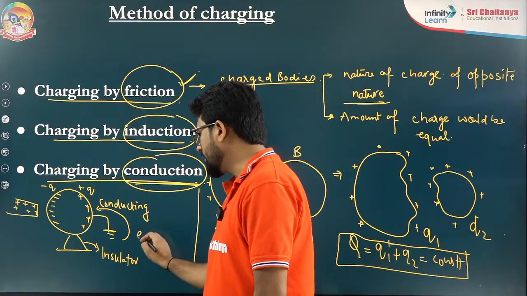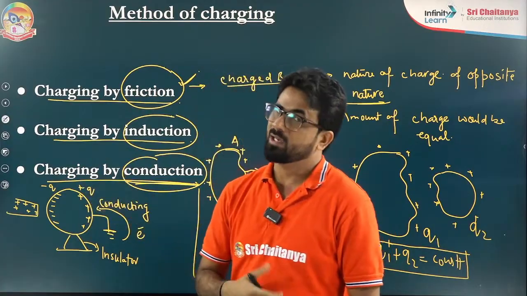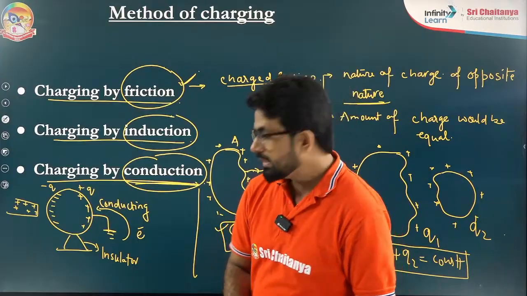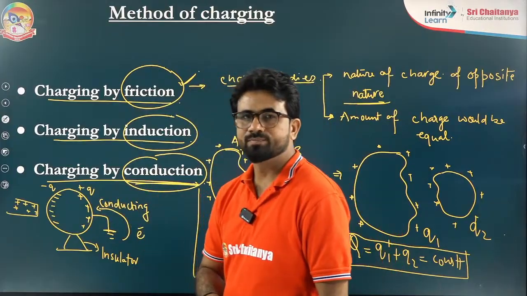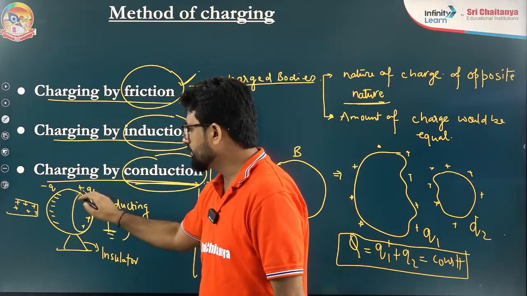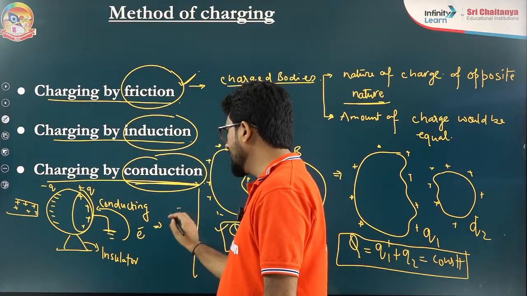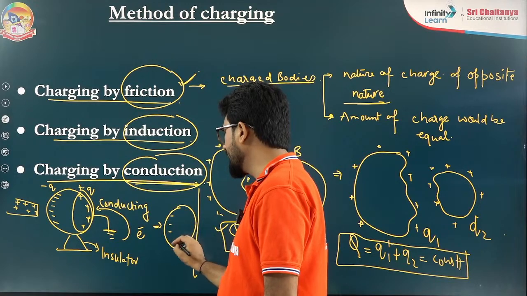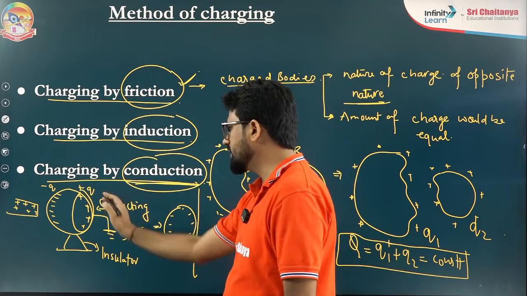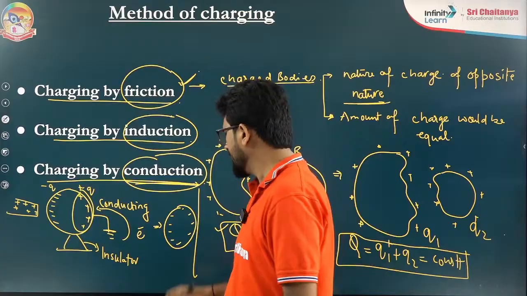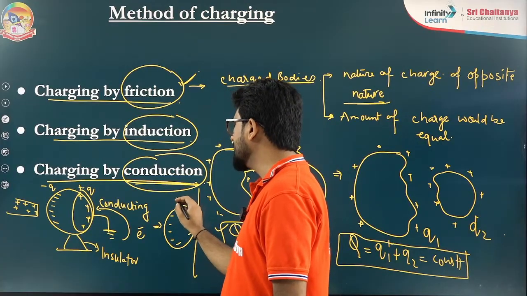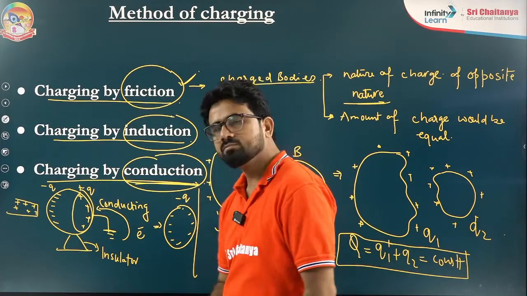What is the charge? Electrons are actually moving, because only electrons can move, protons cannot. So electrons move from the ground and neutralize this side. After some time you will see that this body has only negative charge. Now you can remove the earthing, and you can remove that body also. So this body has an overall charge equal to minus q.